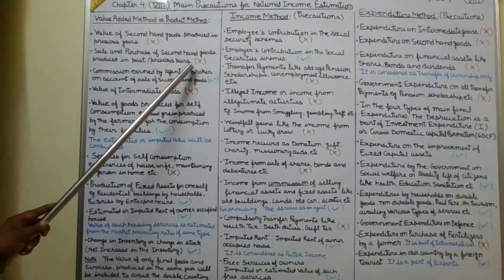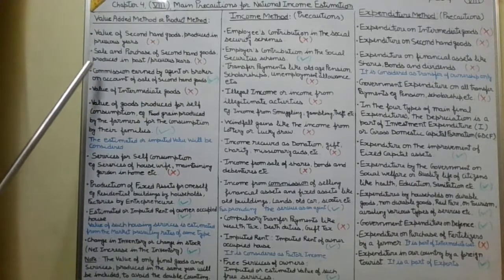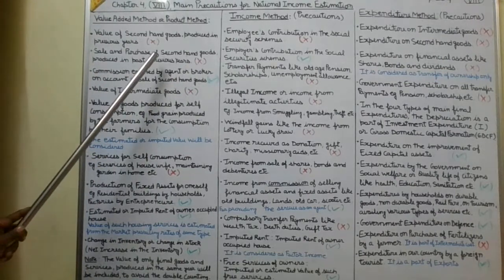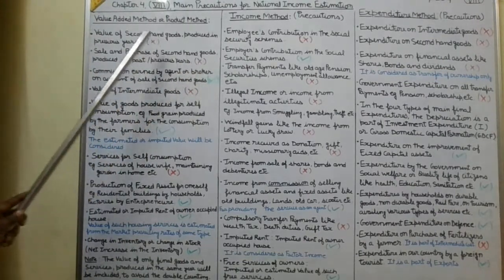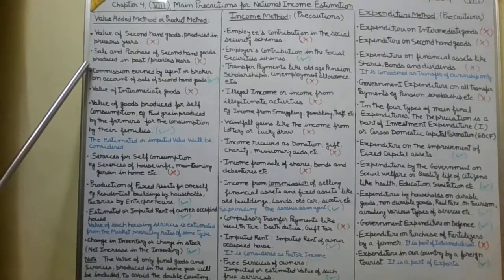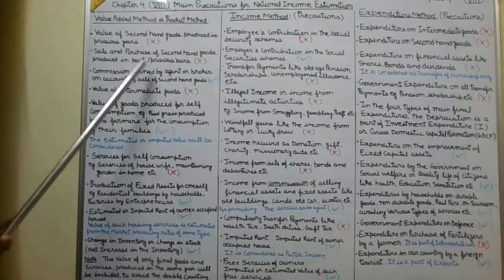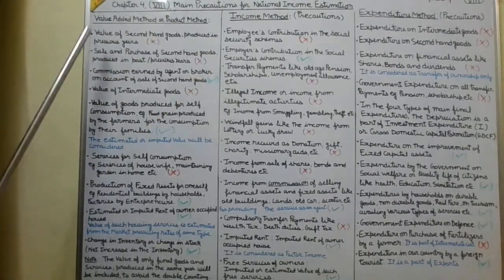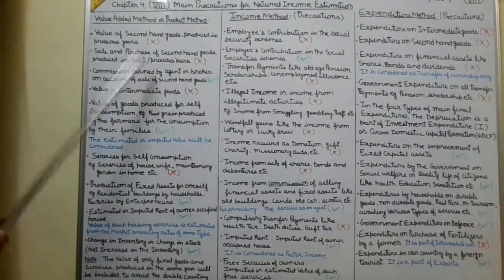Why? Because their value has already been included in the GDP or national income in the year in which they were produced. So to avoid the problem of double counting, the value of second hand goods will not be included. So I have put the red cross here.